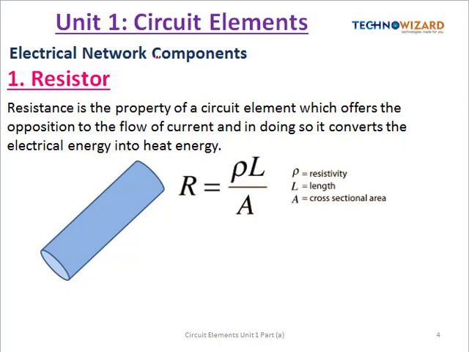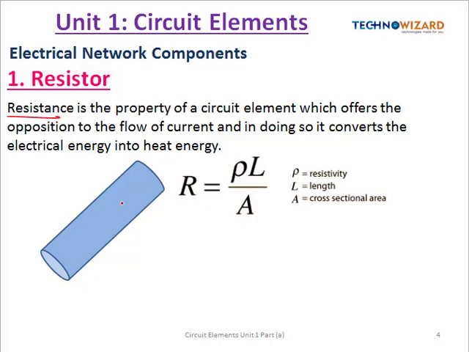So electrical network components. The first component is the resistor. So let us see what is resistance. Resistance is the property of a circuit element which offers opposition to the flow of current, and in doing so it converts electrical energy into heat energy.